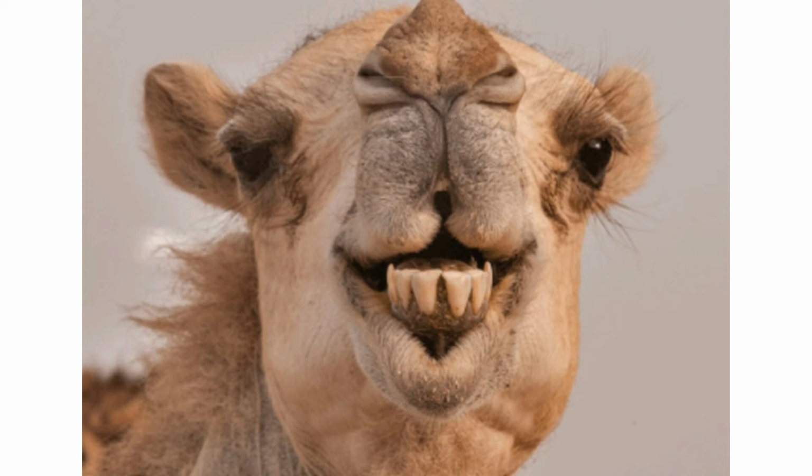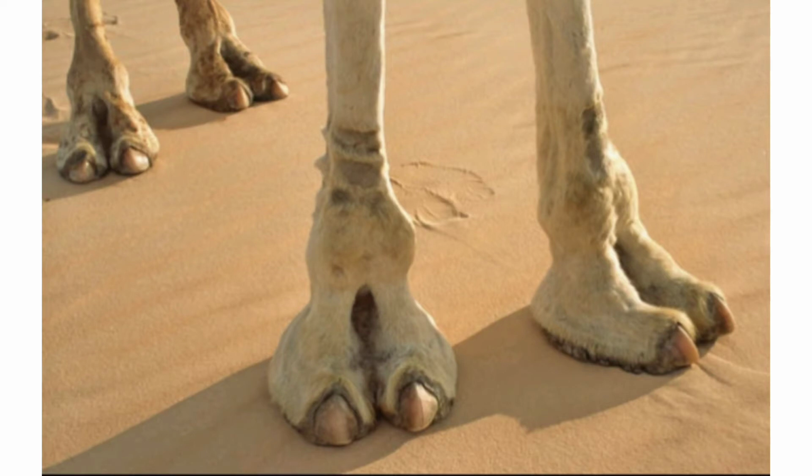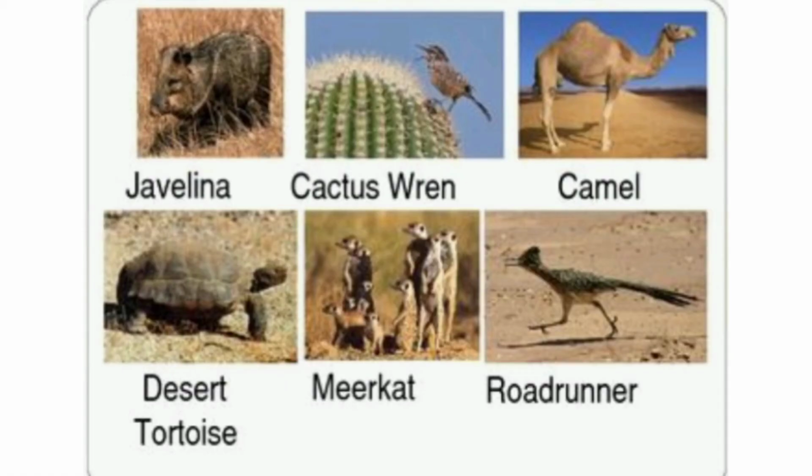An animal's leathery mouth is used for chewing plants. Webbed feet of the animal protect it from the hot sand and prevent it from sinking into the sand. Desert animals come out only at night when it is cooler.